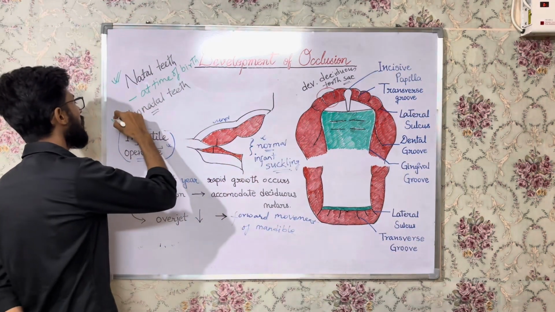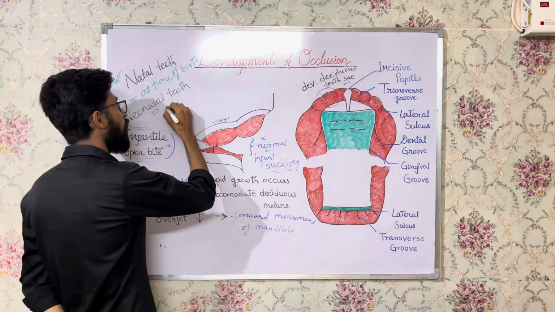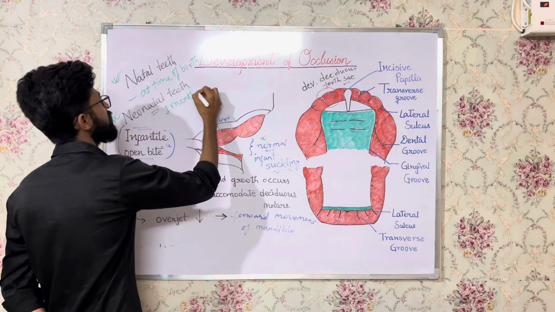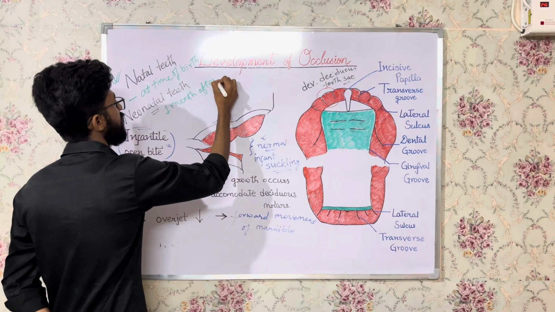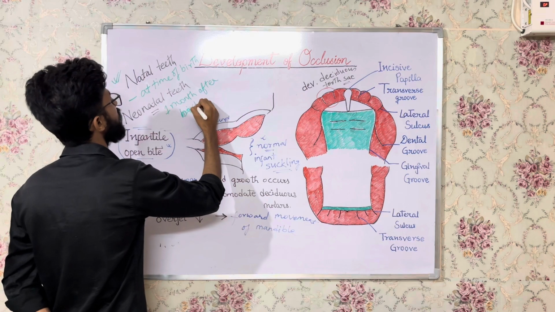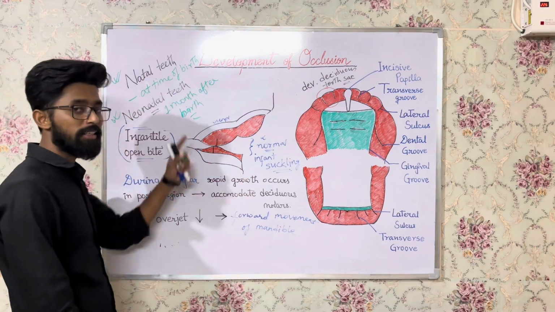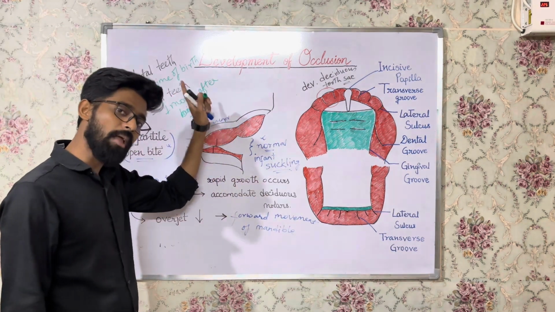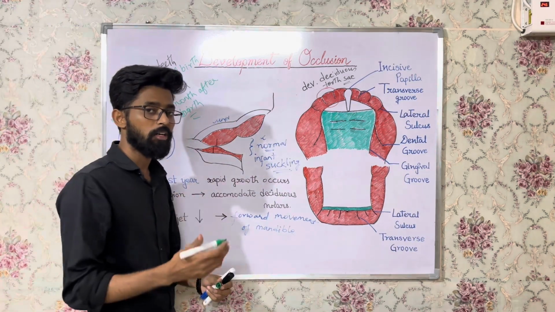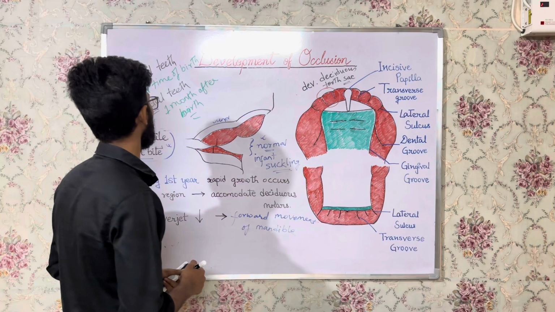Now what is neonatal teeth? Teeth that are formed during the first month, okay? First month after birth. They are called as neonatal teeth. Okay? Natal teeth is formed at the time of birth only, and neonatal teeth are those teeth which are formed during the first month after birth, right?